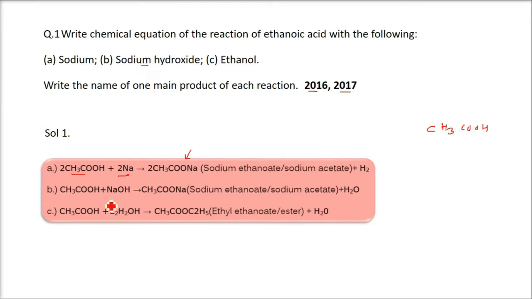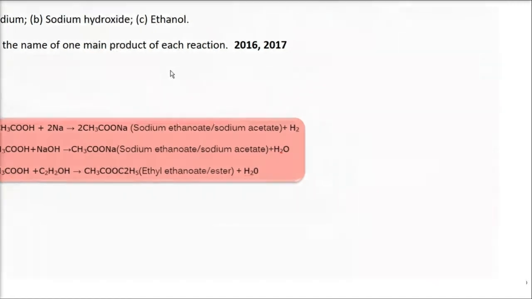When it combines with sodium hydroxide, that is NaOH, this ethanoic acid gives you CH3COONa, which is again sodium ethanoate or sodium acetate, along with water. The third one, when ethanoic acid CH3COOH combines with ethanol, it gives you an ester, also called ethyl ethanoate, CH3COOC2H5, along with water.